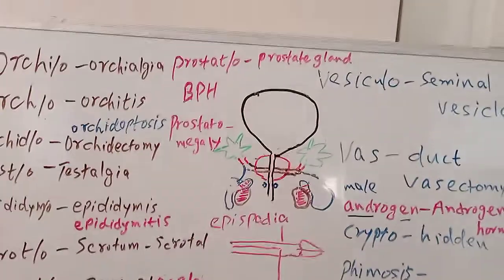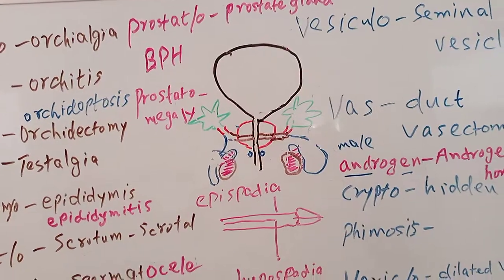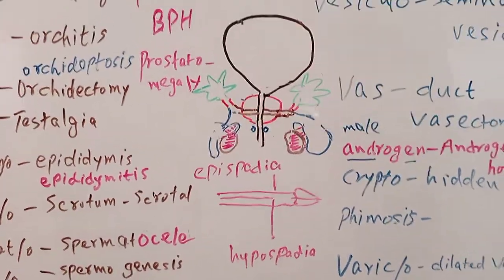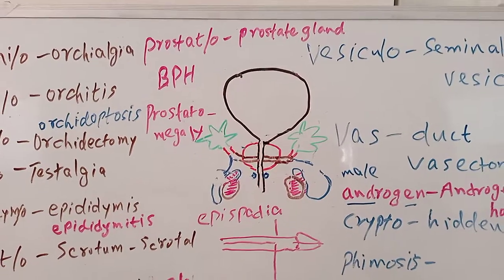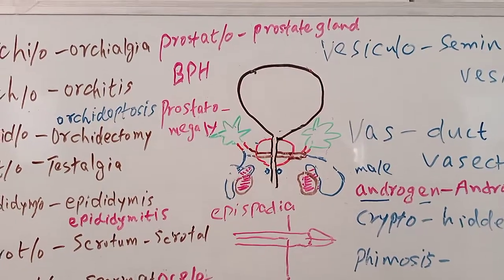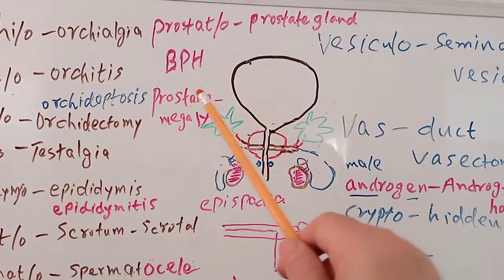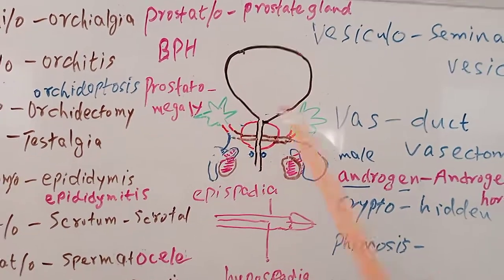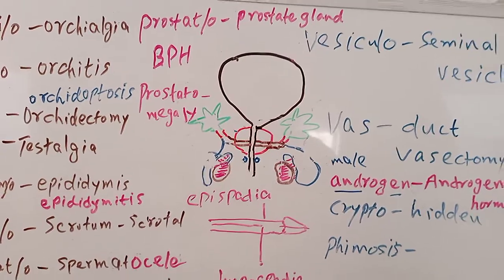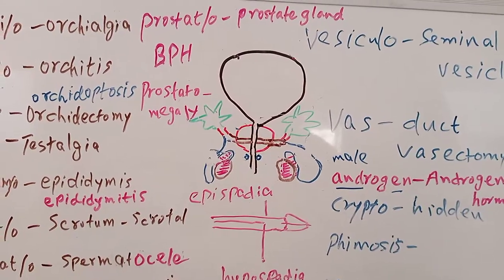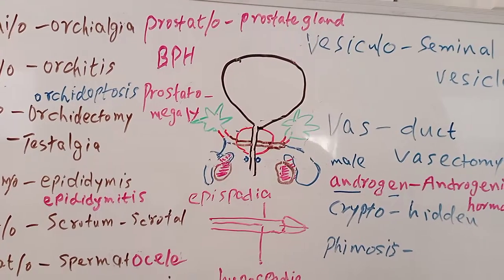Next word is prostato. Prostato means prostate gland. The prostate gland enlarges due to age. It is an age-related factor. Just like we develop cataract in the eye, we get enlargement of the prostate, known as prostatomegaly and abbreviated as BPH, benign prostatic hypertrophy. So we have to remove it. Prostatectomy, we have to surgically remove it.